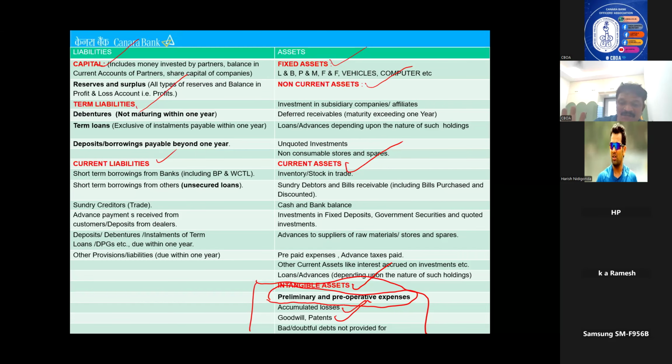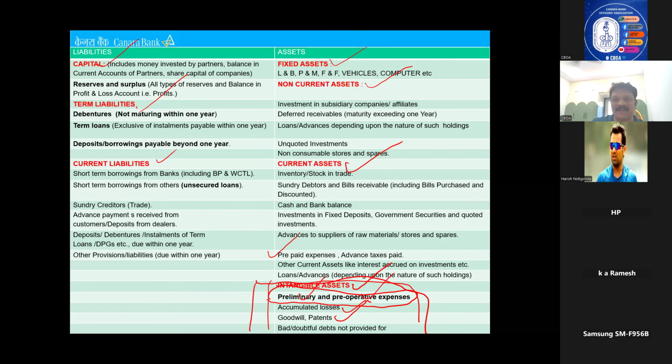These expenses he will show under intangible only. And goodwill, patent, any company brand name, they will show them. These are all called intangible assets. Please try to understand. Preliminary expenses and pre-operative expenses always come under intangible assets. But one more name you will confuse is prepaid expenses. Prepaid means you have paid to somebody, it will come back to you. It's a current asset.